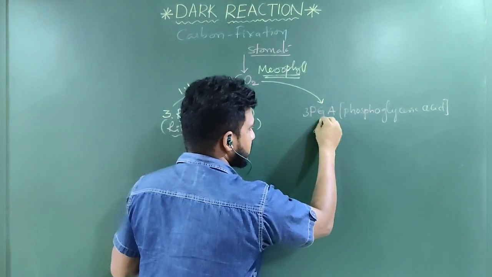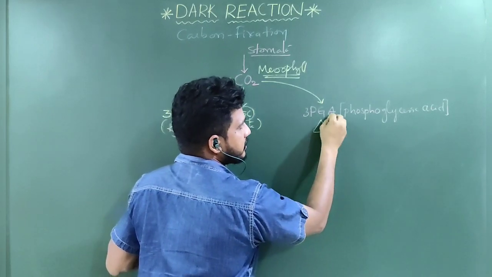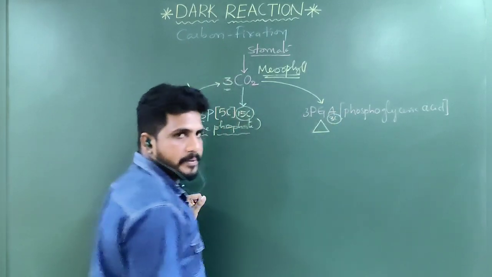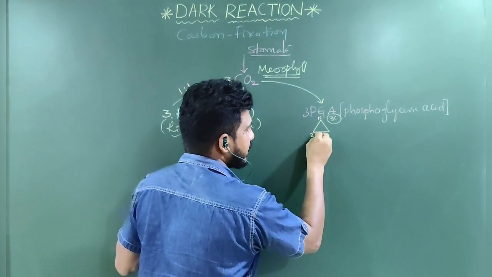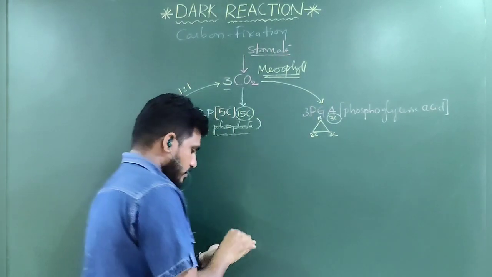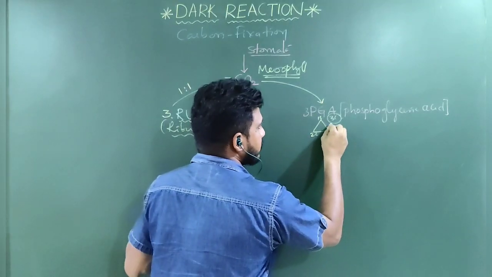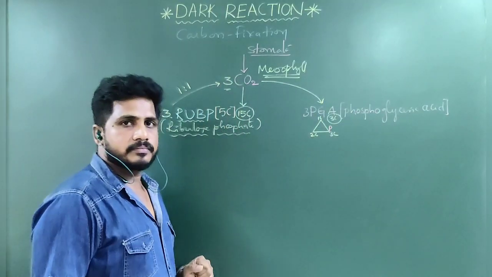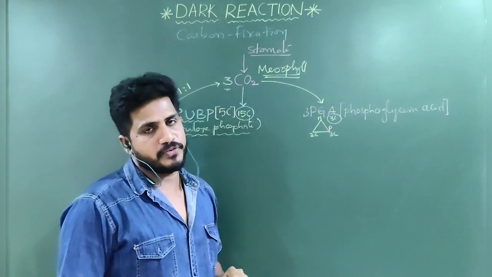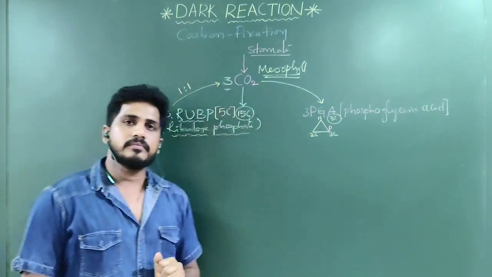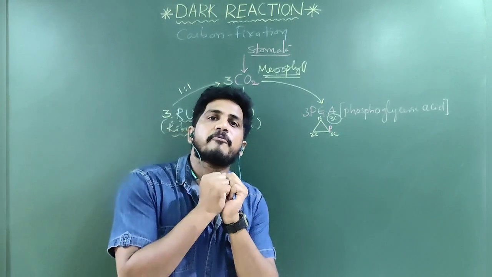3-PGA is a 3 carbon compound. If it is the first carbon, the second carbon, the 3rd carbon, the phosphate molecule was there at the 3rd carbon. Clear? What is the product name? PGA, phosphoglyceric acid. But how many molecules of PGA are formed?